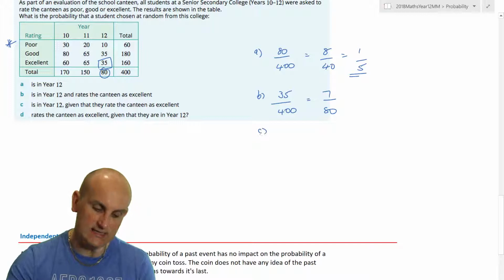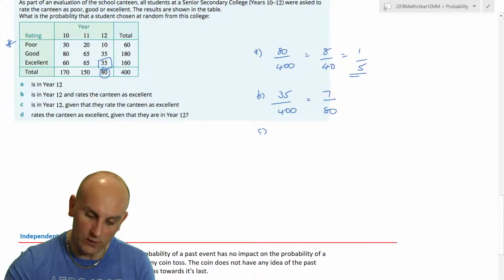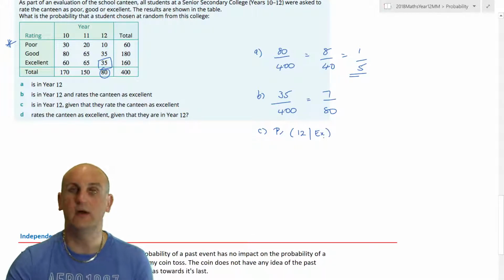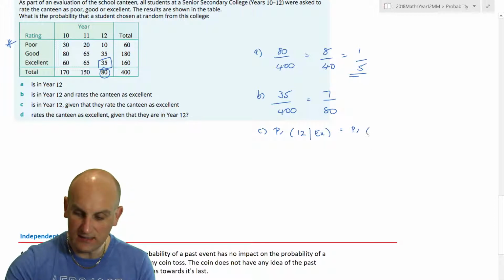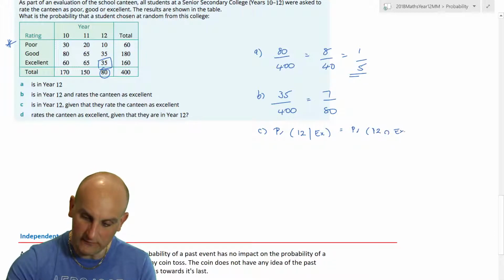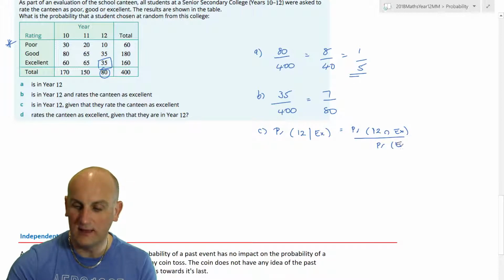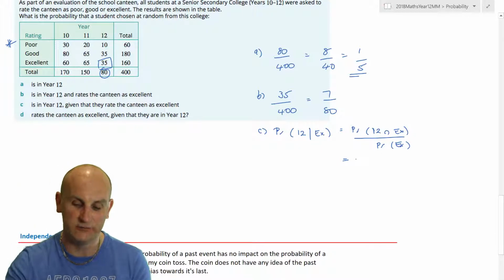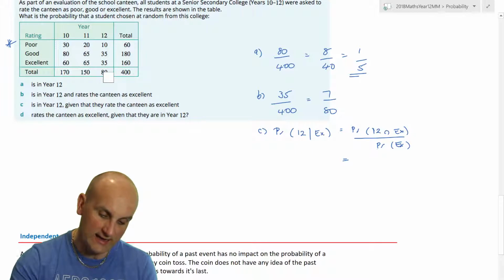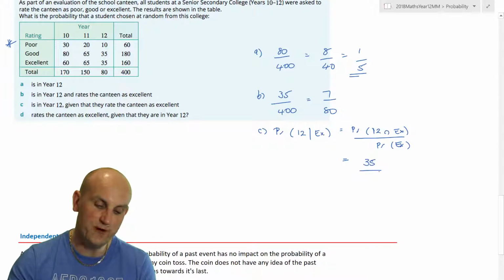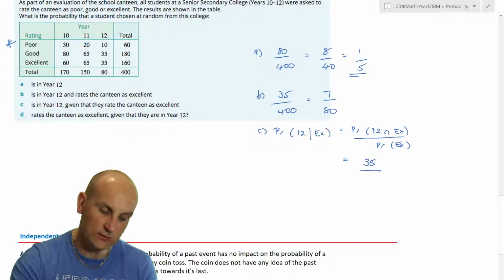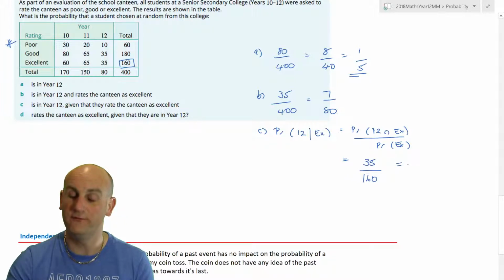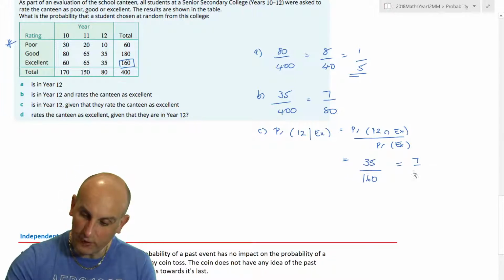What about C? Is in year 12 given that they rate it as excellent. So I want the probability is in year 12 given that they rate it at excellent. So I'm going to write that. It's the probability they're in year 12 and excellent divided by the probability that it's excellent. Now, because I'm dealing with the same number of kids, the great news here is I just need to divide it by the top numbers, the actual totals. So the probability they're in year 12 and excellent is 35, divided by the probability who found it excellent. Well, the people who found it excellent in total were actually 160. So when I cancel down 35 over 160, I get 7 on 32.